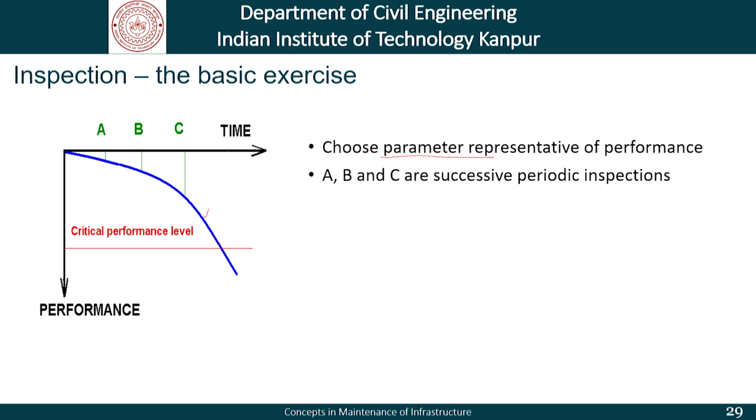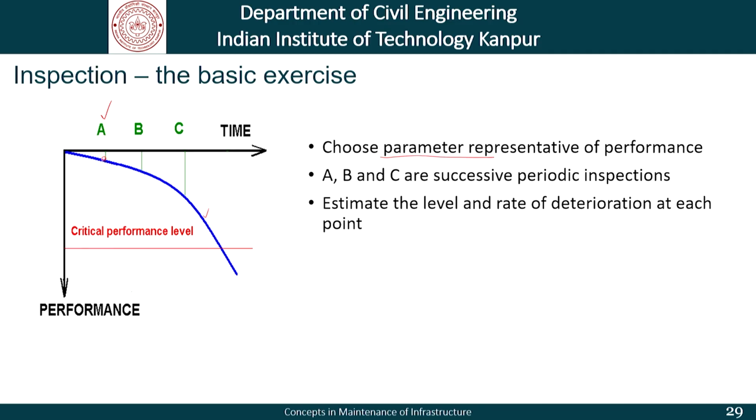Now, what we should be really doing is estimate the level and the rate of deterioration at each point. That is, at this point in time, let us say A, what our objective should be that okay, how much is this deterioration, how much is this change in performance from here to here. Similarly, in B, what is this, and in case of C, what is this change.